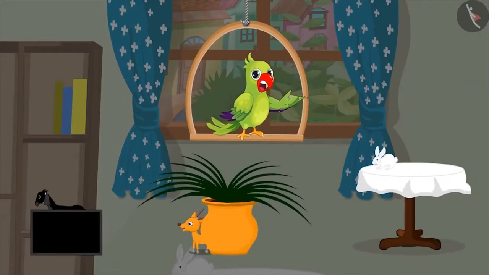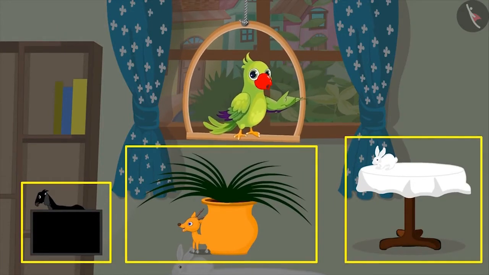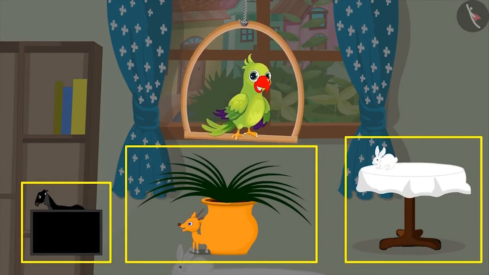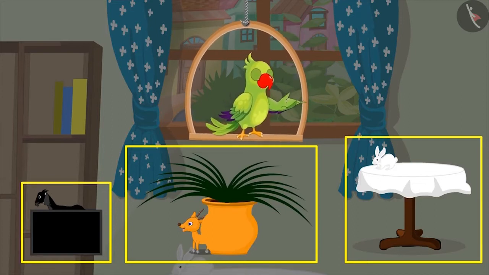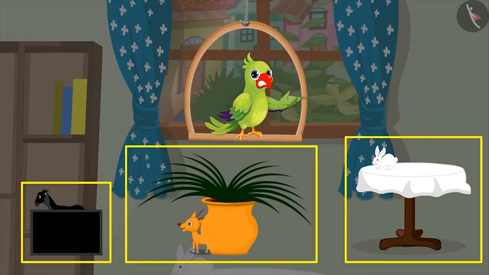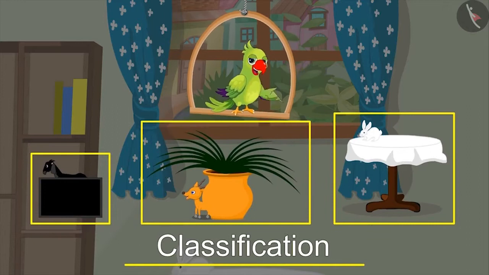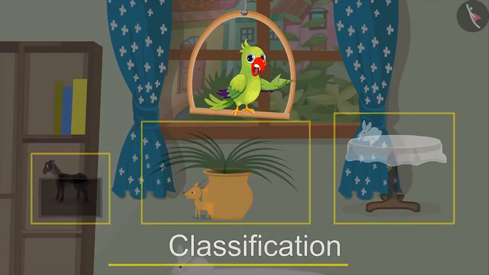Did you see how Chotu classified the animals based on their color and placed them with objects matching their colors? So do you know what this process of grouping objects on the basis of their characteristics is called? This process is called classification of objects.